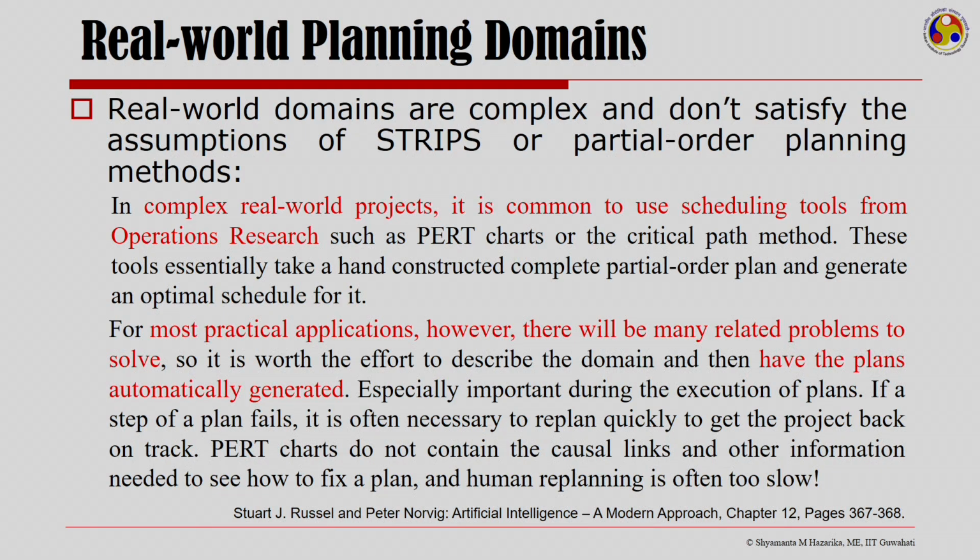We will today look at practical planning in terms of what is called the hierarchical task network. But in order to look at hierarchical task network planning, it is important to realize what are the drawbacks of STRIPS-like formulation, or to be more precise, why is the STRIPS language insufficient? Now, the STRIPS language cannot express a couple of key concepts. The first among them is the very hierarchical plans.